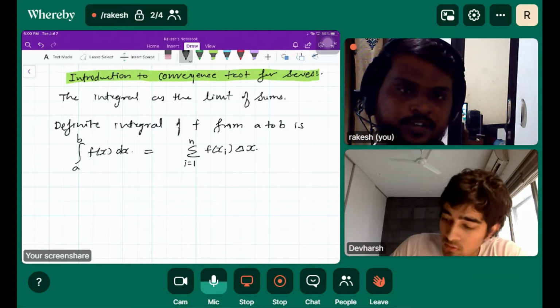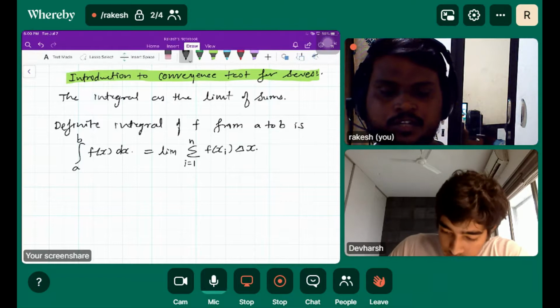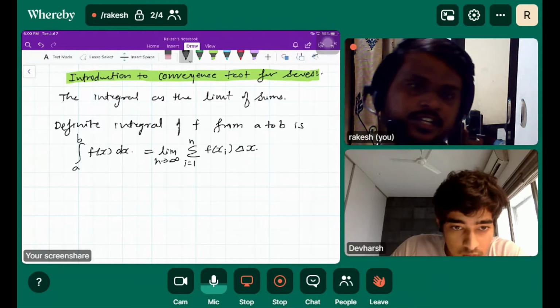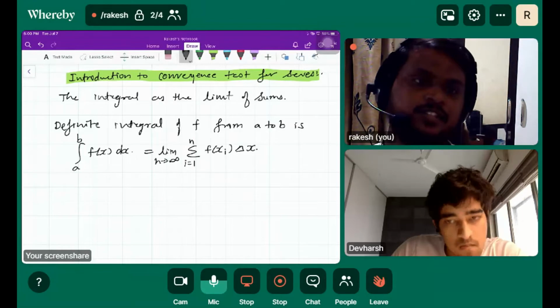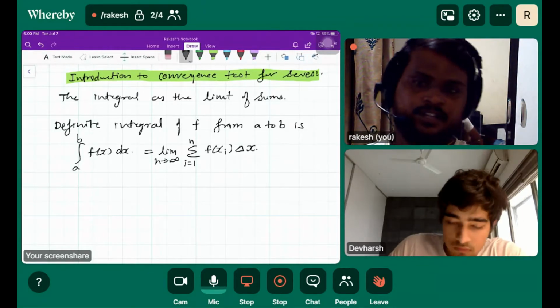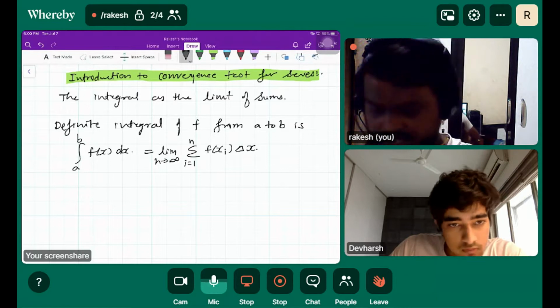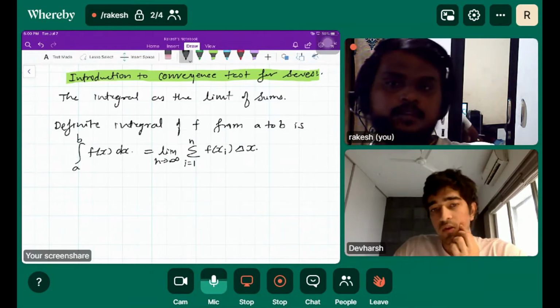It gives you the approximate value, but as soon as you put the limit n tends to infinity, it gives you the exact value, and that exact value is nothing but the definite integration, which is written on the left hand side. This is called the Riemann sum.